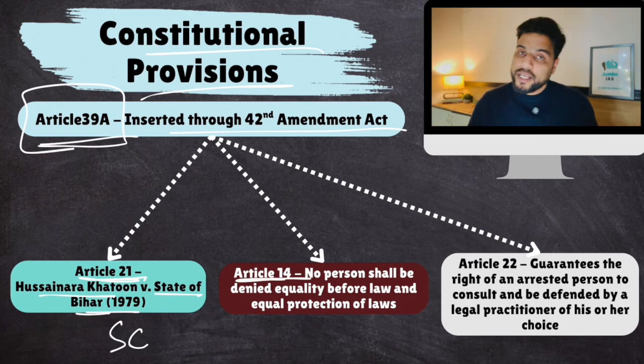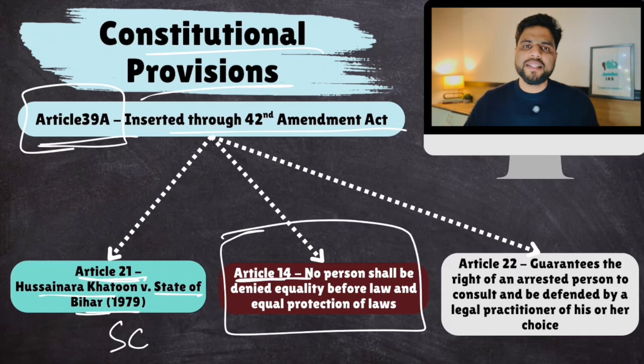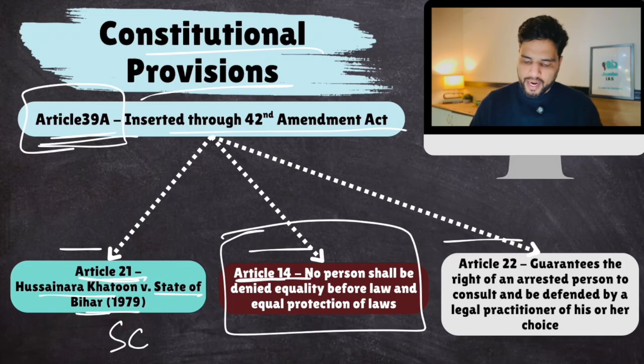Then Article 14 is also somehow related to free legal aid. How? This is important because they can ask an MCQ, and you might think that only Article 39A and 21 are related to legal aid. But if the MCQ asks which of the following articles of the Constitution are related to free legal aid, and they write Article 39A, 21, 14, 22, you'll mark 1 and 2 only. But the answer would have been 1, 2, 3, 4. That is why this slide was inserted.